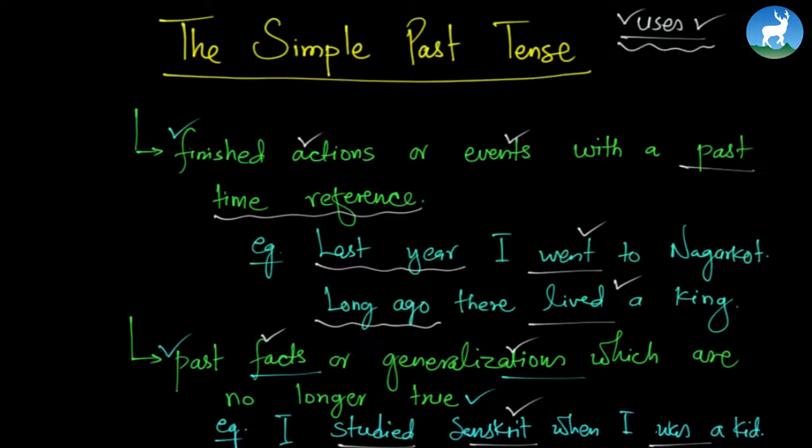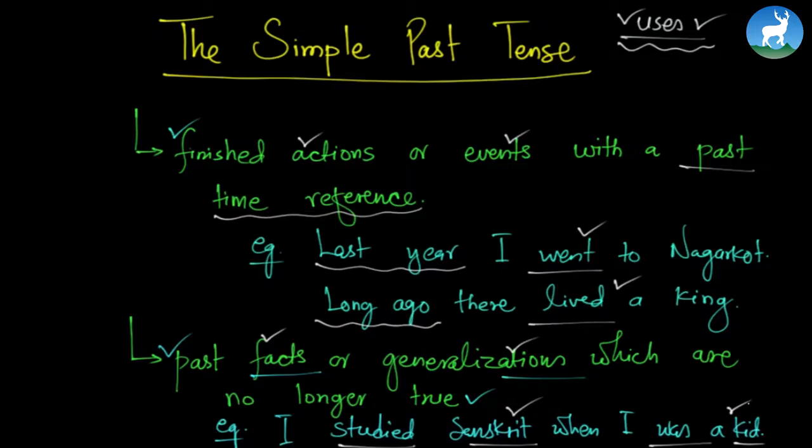What that means is I used to study Sanskrit when I was a kid. Now I am a fully mature young person and I no longer study Sanskrit. So this is about past facts or generalizations. You can also say something like, I worked at the restaurant after school, but now I don't. I used to play guitar when I was a kid.